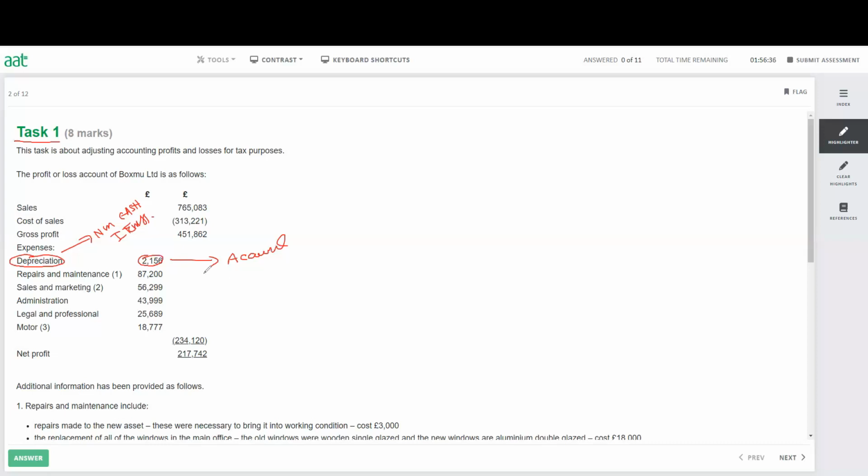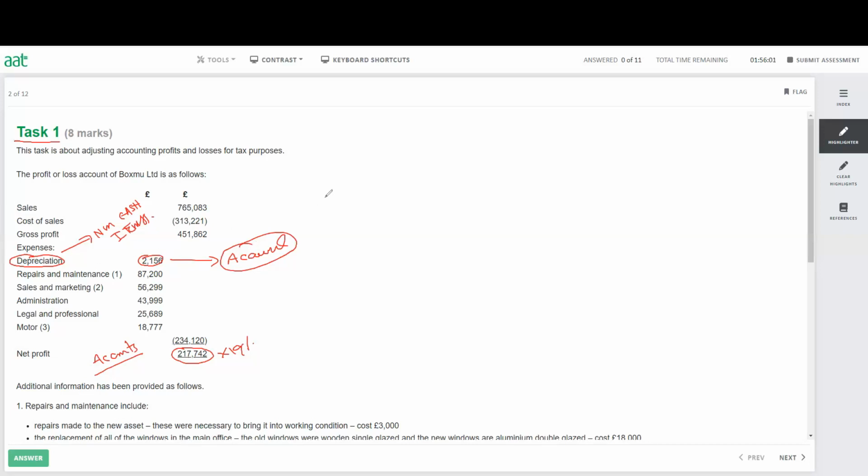Now, if you look at our accounts, we can see our net profit is 217. Does it mean we're going to calculate the corporation tax 19% on this amount? The answer is no. This is the profit from accounts. And my actual profit, where I'm going to calculate the tax, is not the same. Why is it not the same? Because some of the adjustments we do according to the accrual concept are not allowable for the tax purpose. For example, the depreciation.